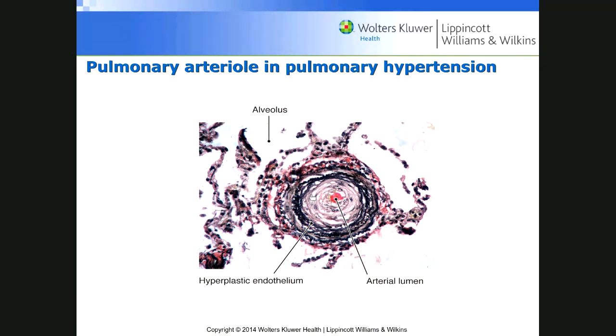There's a hyperplastic endothelium lesion. Next time we'll see a similar thing as well called malignant nephrosclerosis. This is the case that you often see if there is too much blood pressure that goes to the kidney. Okay, malignant nephrosclerosis, for example.